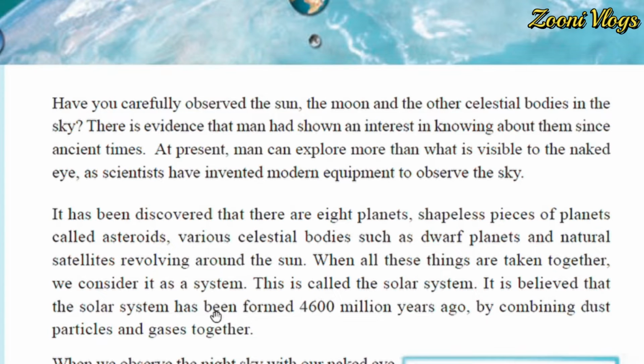Underline this, it is really important. By combining dust particles and gases together. Have you seen dust particles? When you sweep the compound, when you sweep the floor, then you can see some dust particles, right? So the dust particles and gases together made the solar system. Okay.